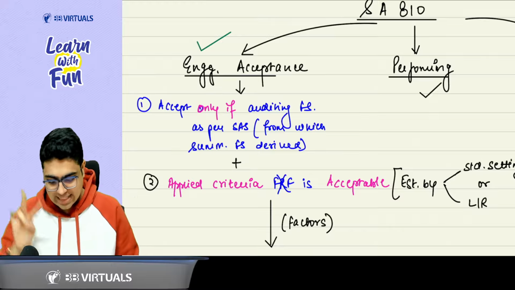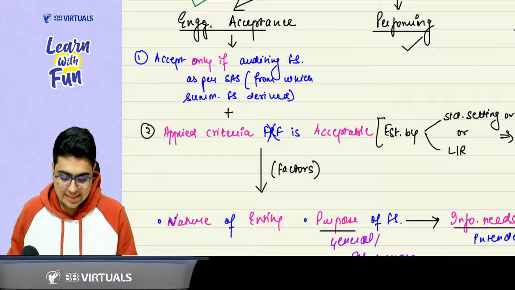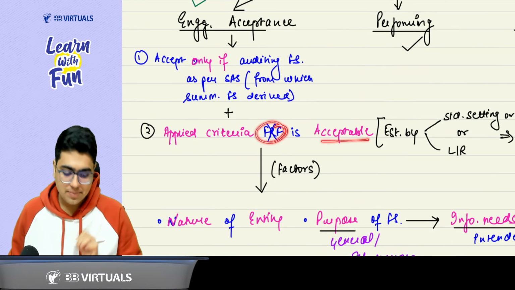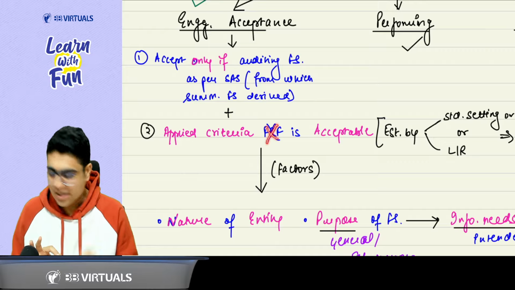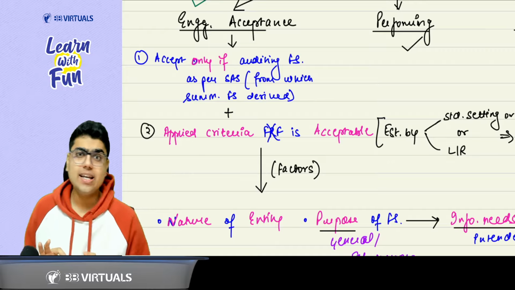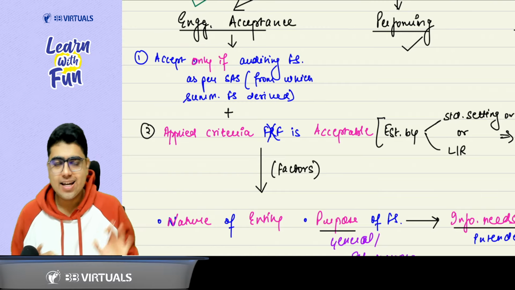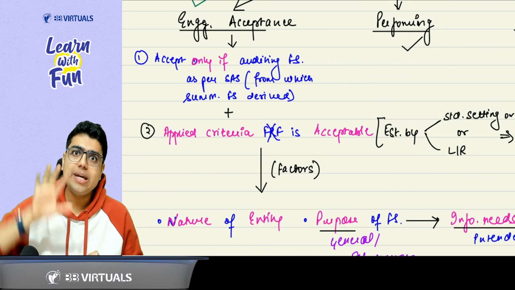The second thing is, always, what did I say? Applicable FRF should be acceptable. Here we will not use the word FRF. Here we will use the words applied criteria. Say with me, applied criteria. The applied criteria should be acceptable.